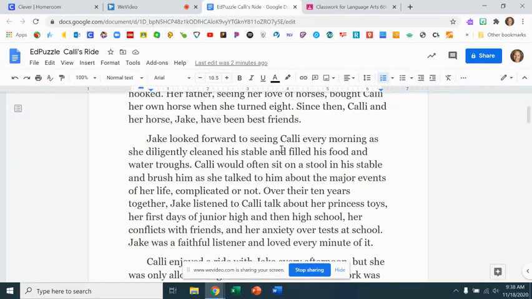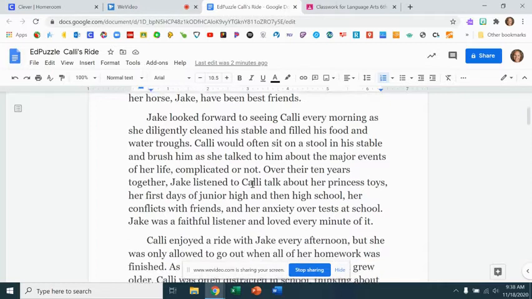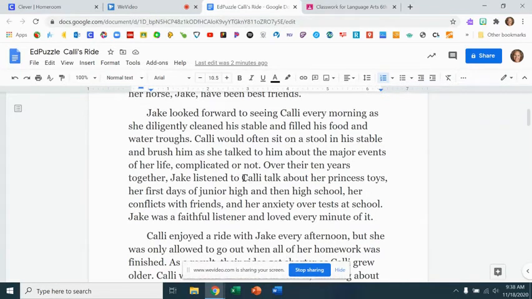Jake looked forward to seeing Callie every morning as she diligently cleaned his stable and filled his food and water troughs. Callie would often sit on a stool in his stable and brush him as she talked to him about the major events of her life, complicated or not.